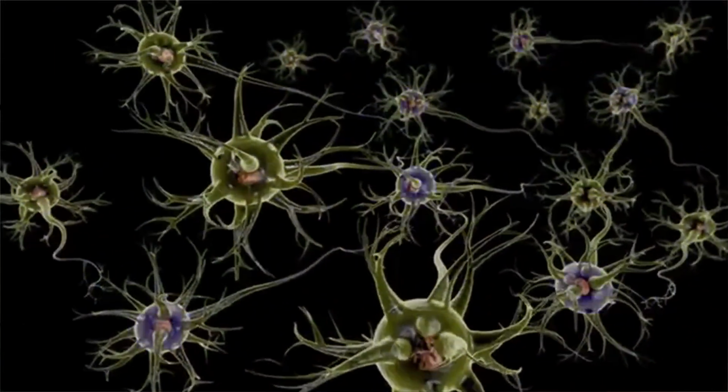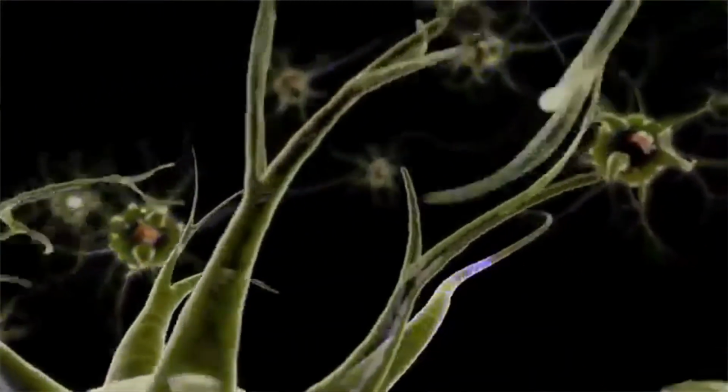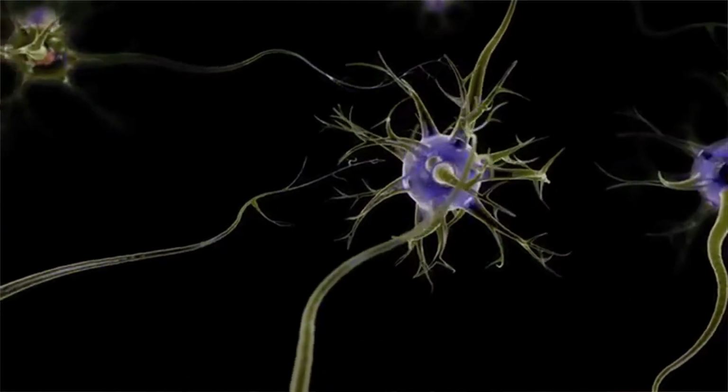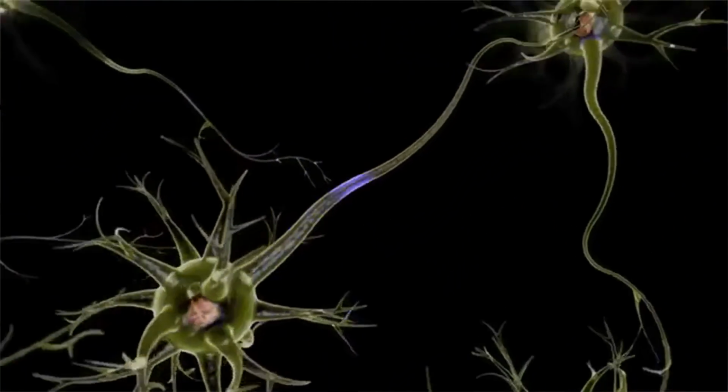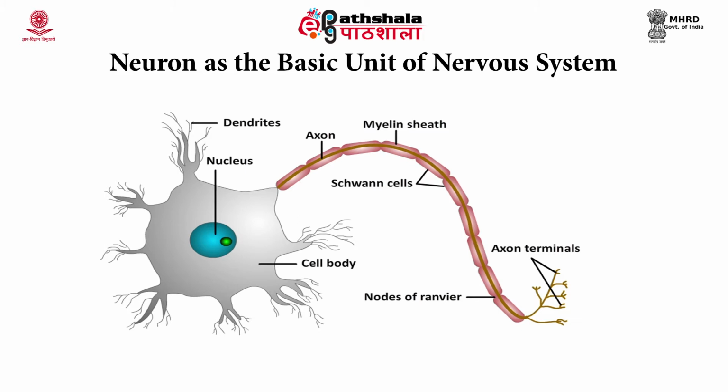Now, the whole nervous system is made up of several kinds of cells, namely the neurons, the glial cells and the stem cells. Now, we can learn about them one by one. The neurons in the nervous system are cells which are much larger than most of the cells in the body.